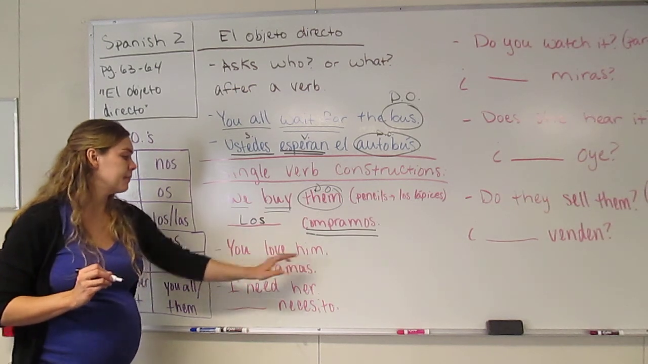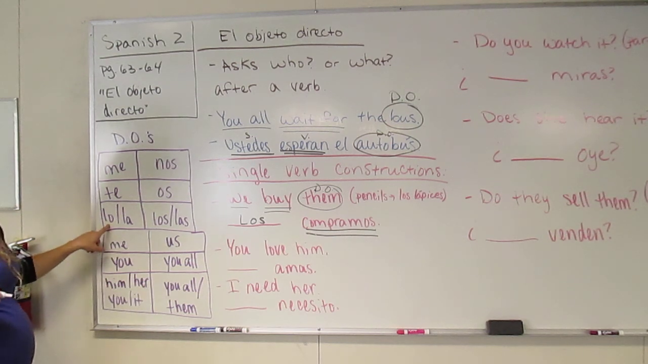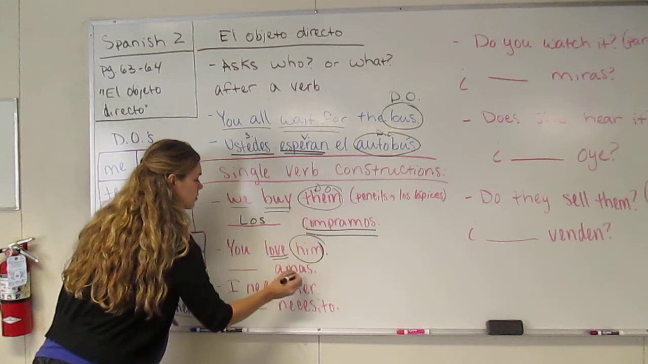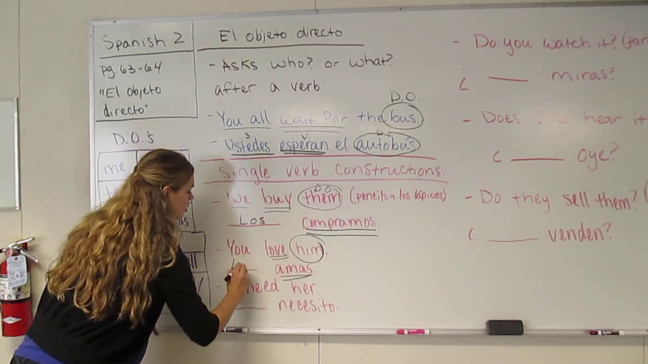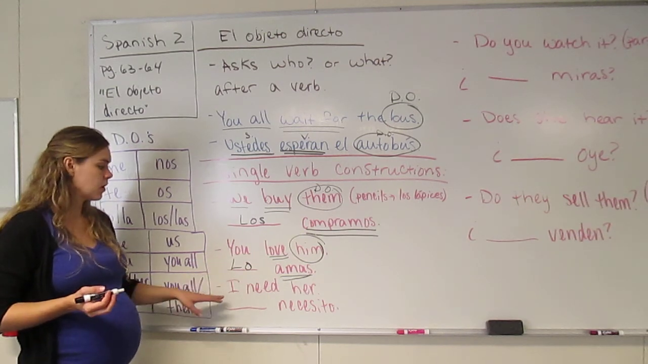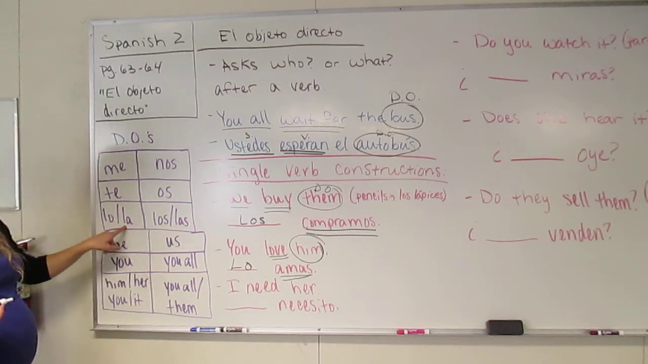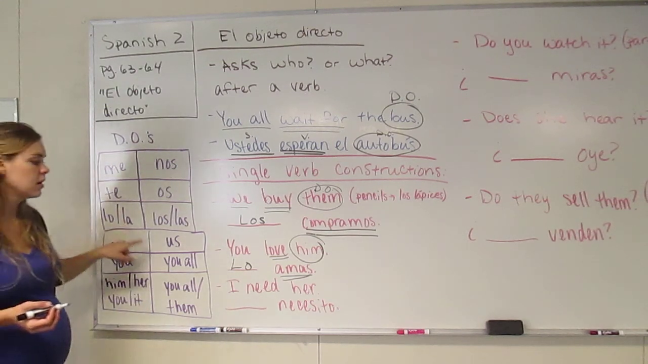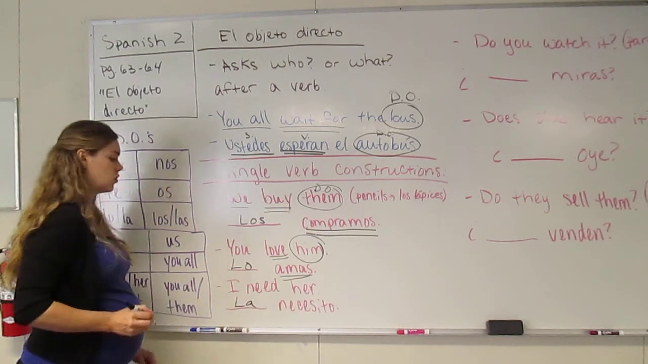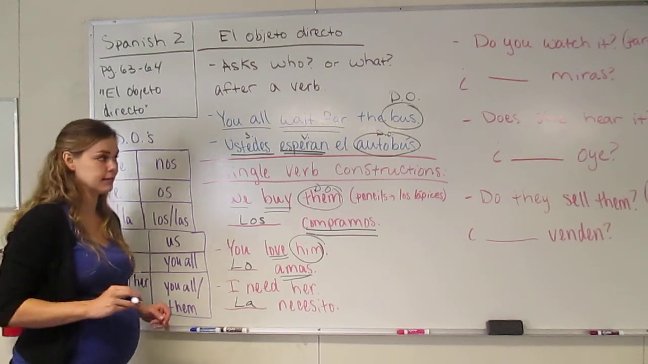You love him. Let's look at our chart. The word for him is lo. And it's going to go before the verb. So it would be lo amas, or tú lo amas. I need her. What's the word for her? Look at our chart. Singular, feminine. It goes before the verb. La necesito, or yo la necesito. Either one would be correct.